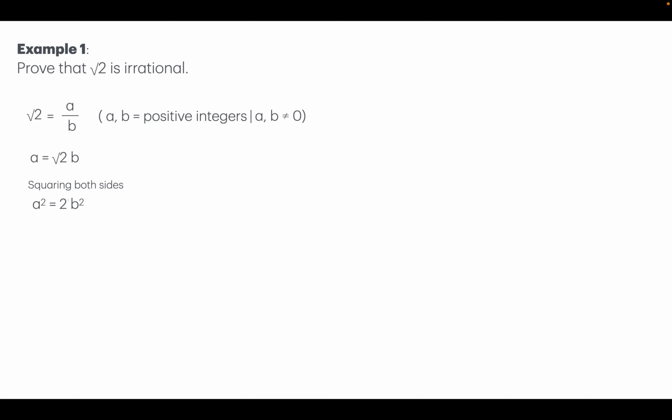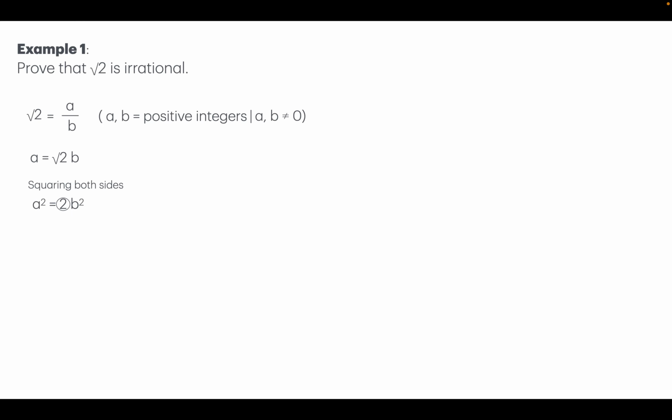Now notice here, the number a square is 2 times b square. So a square is a number and b square is a number, and the number a square is 2 times some other number, which is b square.